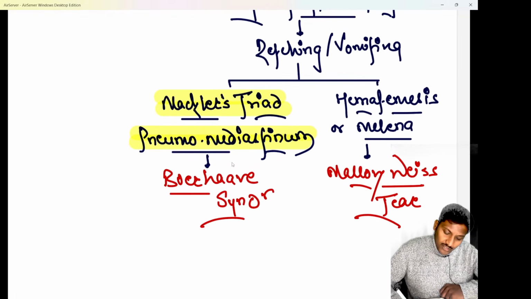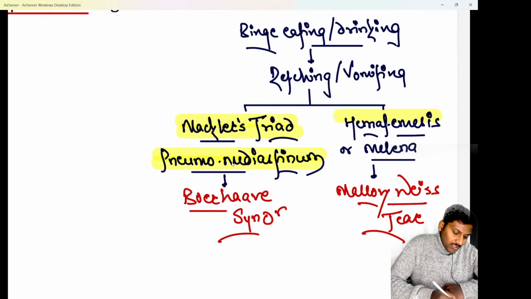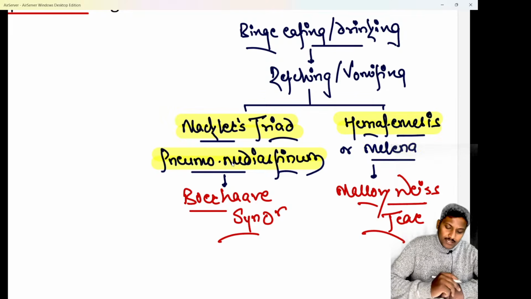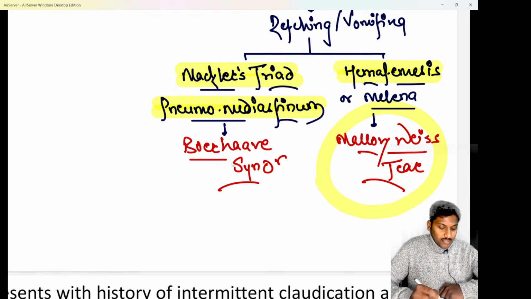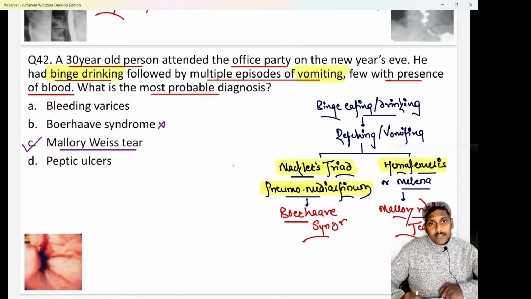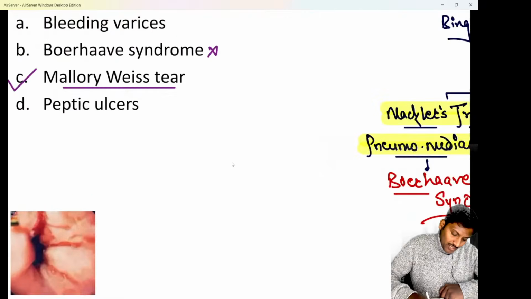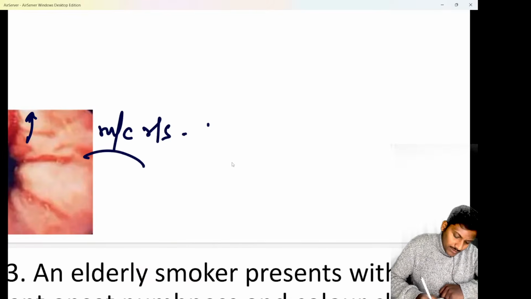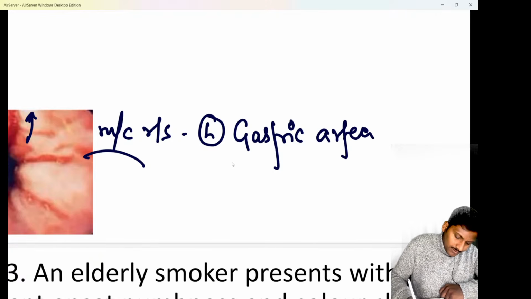But if, after this binge drinking or binge eating episode followed by retching or vomiting, the patient is only having upper GI bleeding, that is hematemesis or melena, then the diagnosis is Mallory-Weiss. That is what is important. So here, as they have said, after vomiting the patient only has hematemesis, so the diagnosis becomes Mallory-Weiss tear. We know Mallory-Weiss tear happens due to a partial tear in the lower esophagus. And do remember, the most common vessel to bleed in Mallory-Weiss tear, if they ask you, is the left gastric artery.